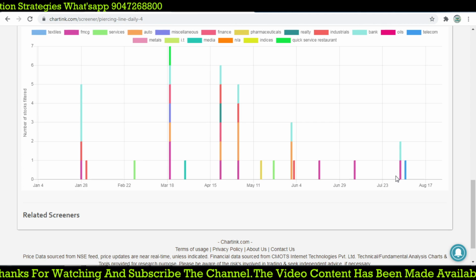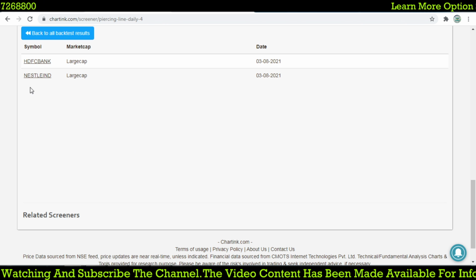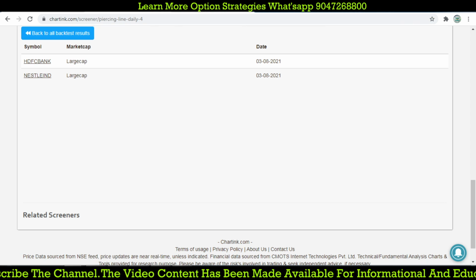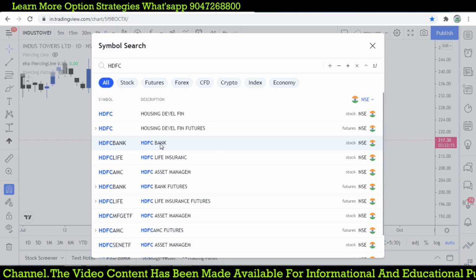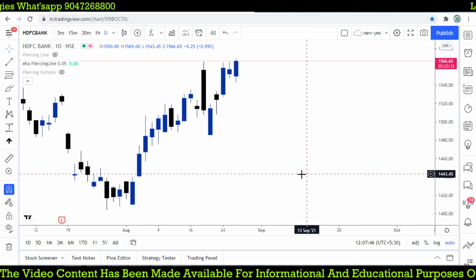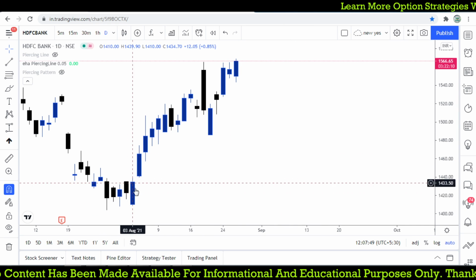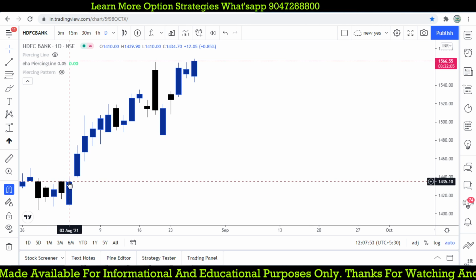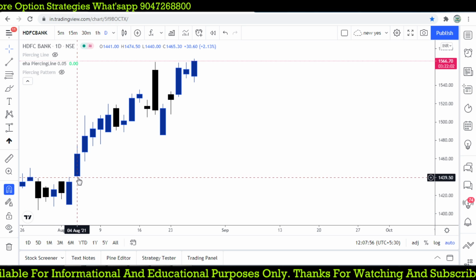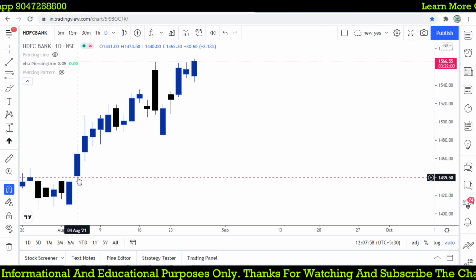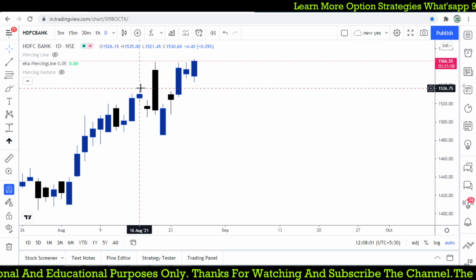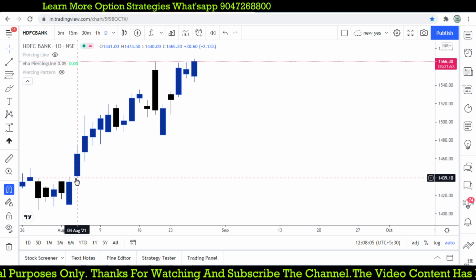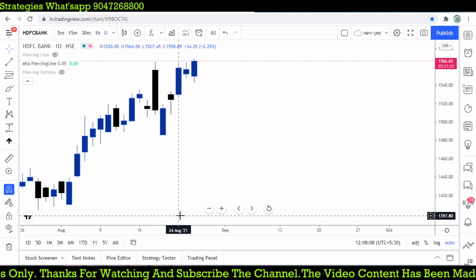And among other stocks, we have two stocks on 3rd August: HDFC and Nestle. So let's go for HDFC Bank, on 3rd August. We find the bottom, the piercing line, and it even closed above that candle. So there is a good confirmation: the market reversed from 1439 and went up to 1535, almost 100 points. It is now at 1560.